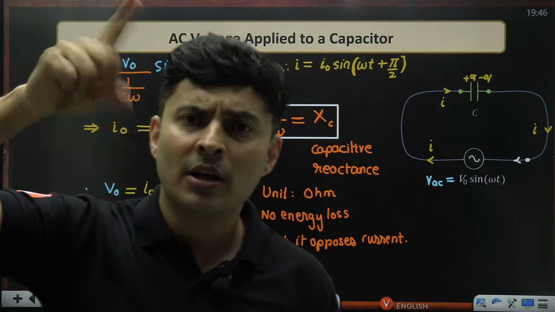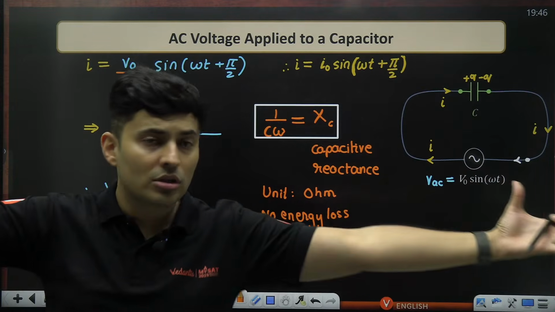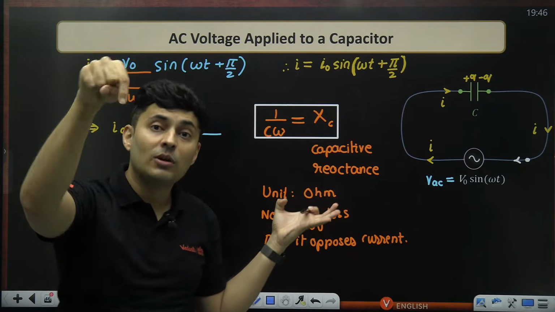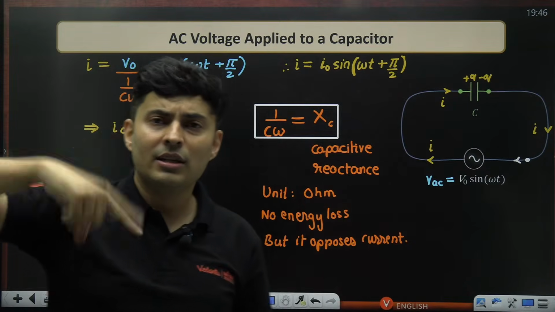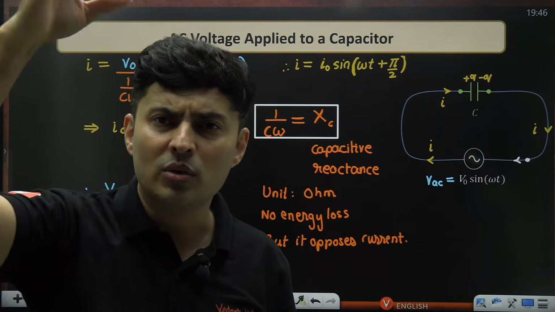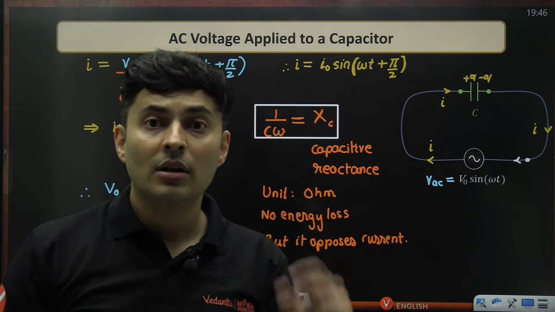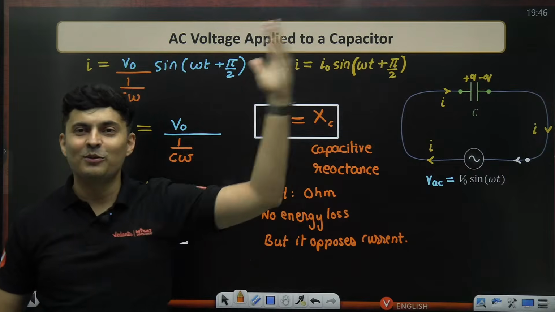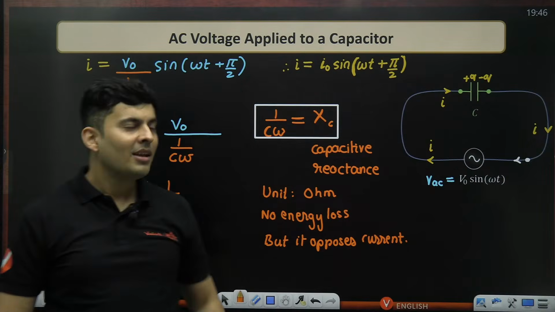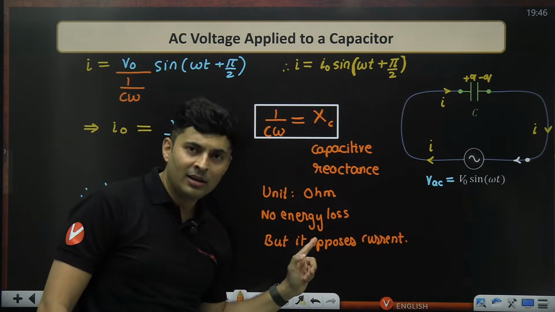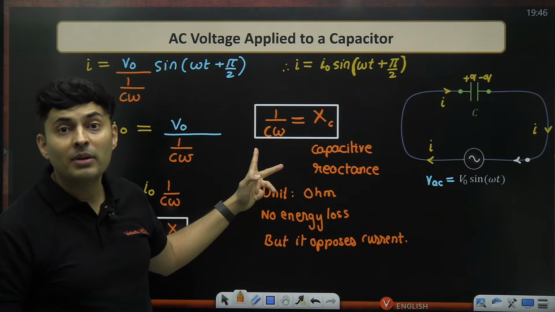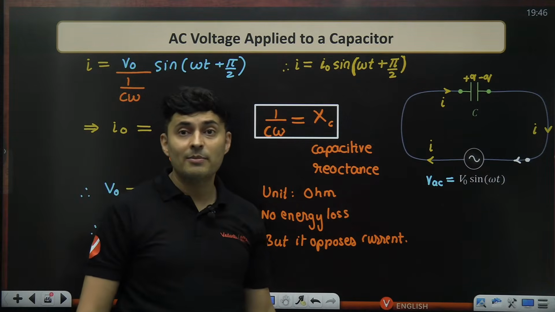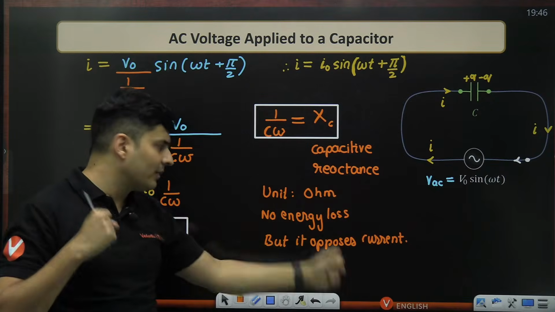AC current is oscillating. What will happen? The denominator will become very huge. If the denominator becomes very huge, the ratio will become very small. The reactance will also become very small. So if the current is oscillating very fast, thousands and thousands of hertz, then the reactance will be negligible, meaning huge current will flow in it. But if omega is very small, the denominator is very small, and the ratio will be very big. So reactance will be very big. So it will oppose a lot of current.